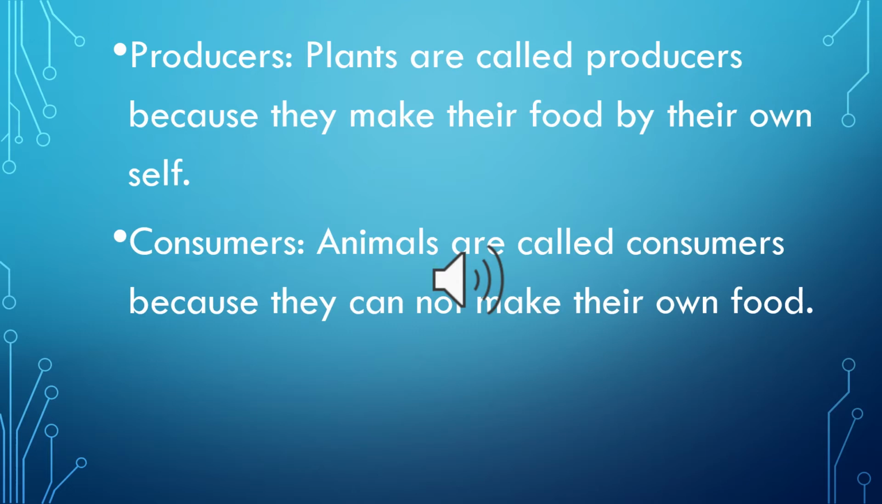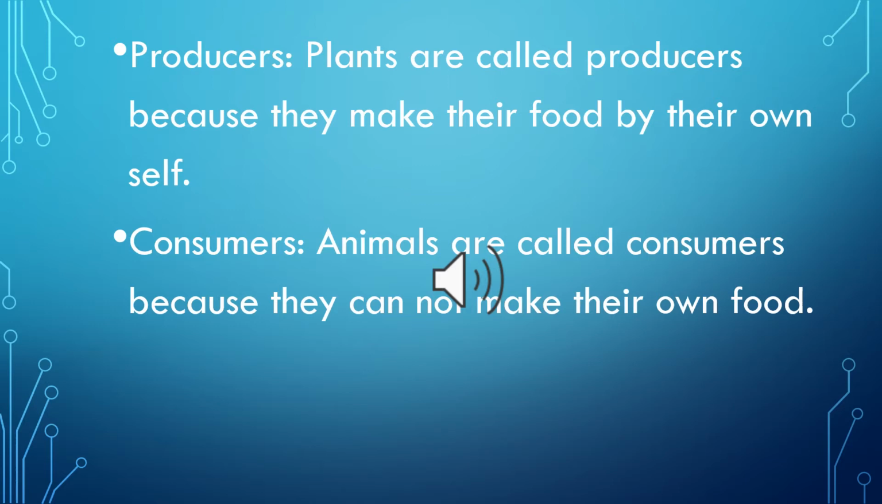Now, consumers. The word consume means to take. So, consumers are organisms which take the food prepared by producers because they cannot make their own food by themselves and are hence called as heterotrophs. Here, the word hetero means false and troph means preparing. So, false preparatory organisms. It means that these organisms cannot make their own food.